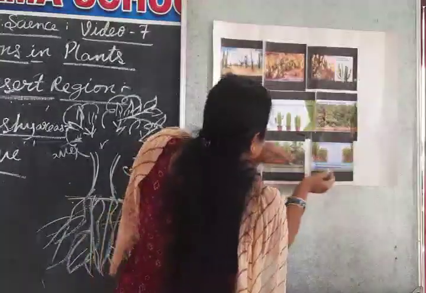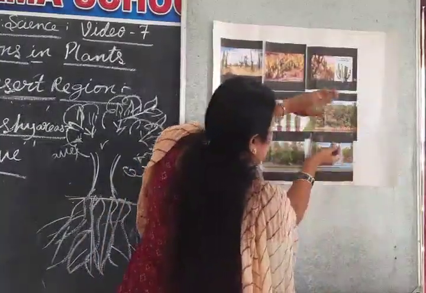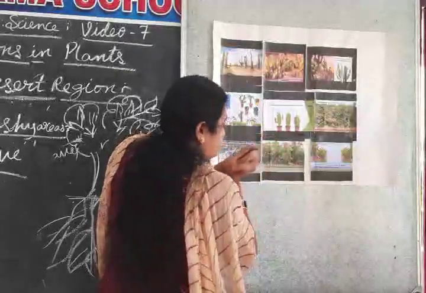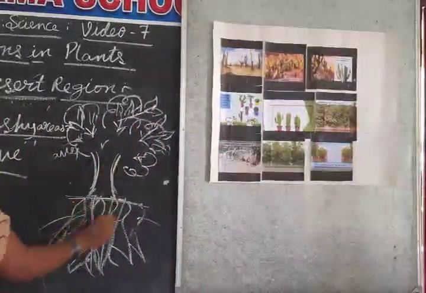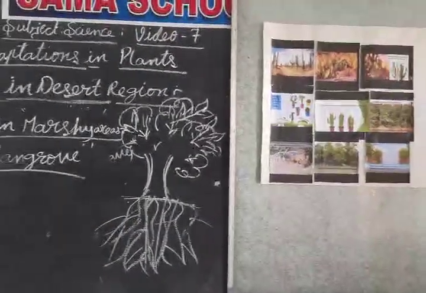Here, the soil is underwater and does not have sufficient oxygen. To take in oxygen for breathing, the roots grow outside the soil. So this is the speciality, the special feature of the mangrove tree.